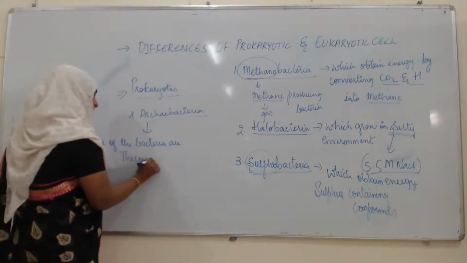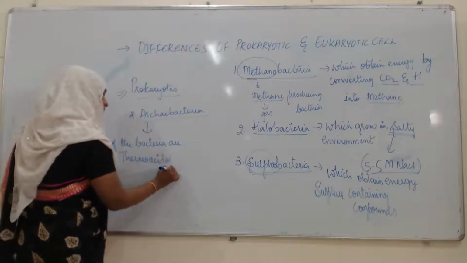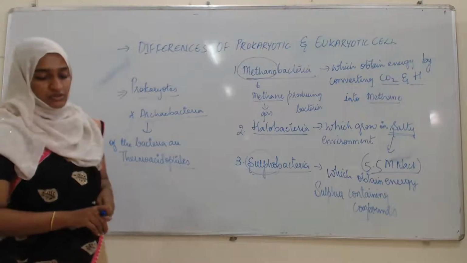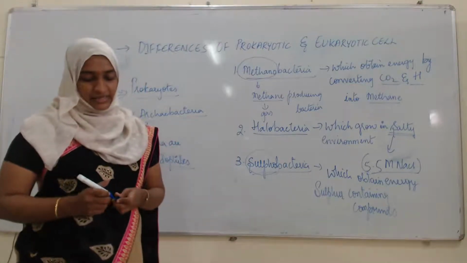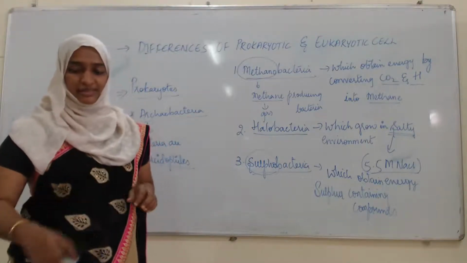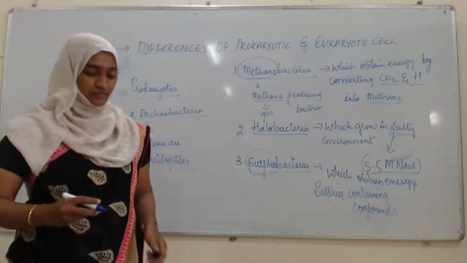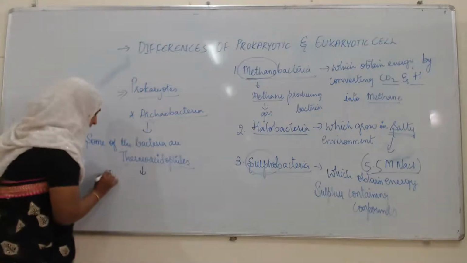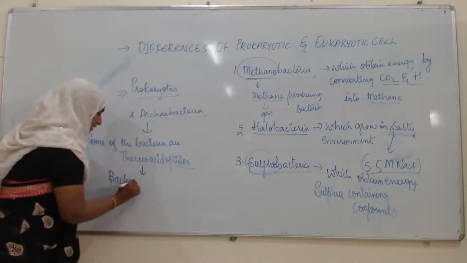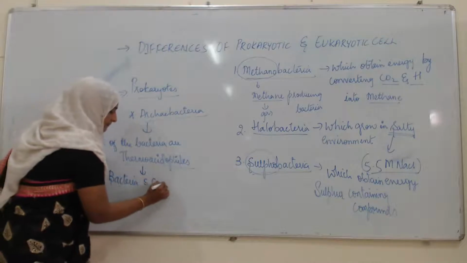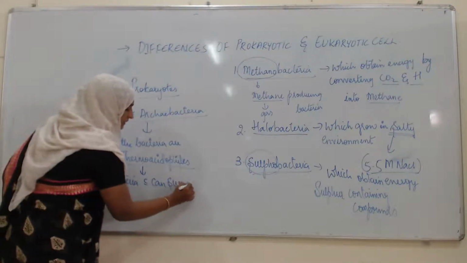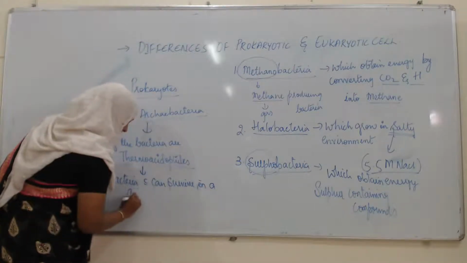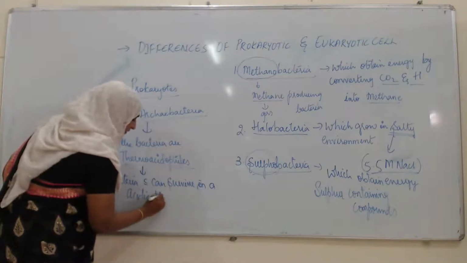thermoacidophiles. Means what? Thermoacidophiles means the bacteria which thrive in acidic hot springs, or which can survive in acidic hot springs.